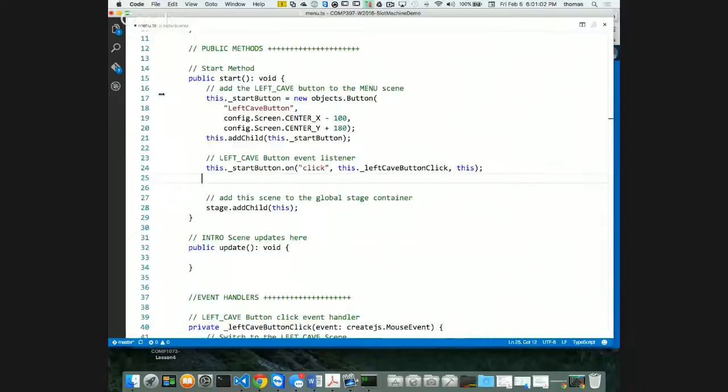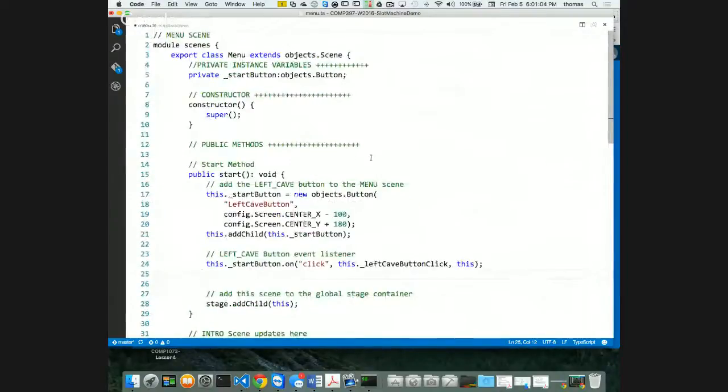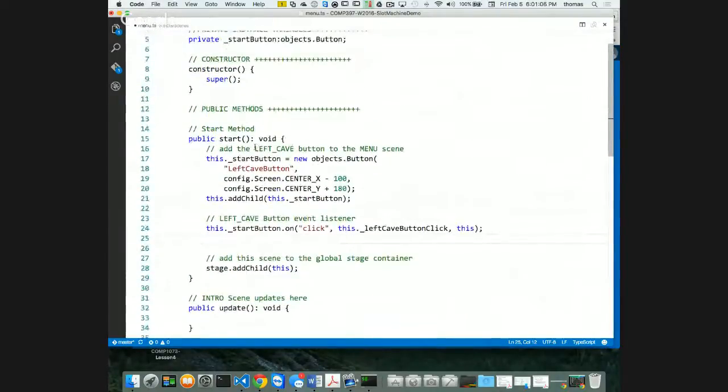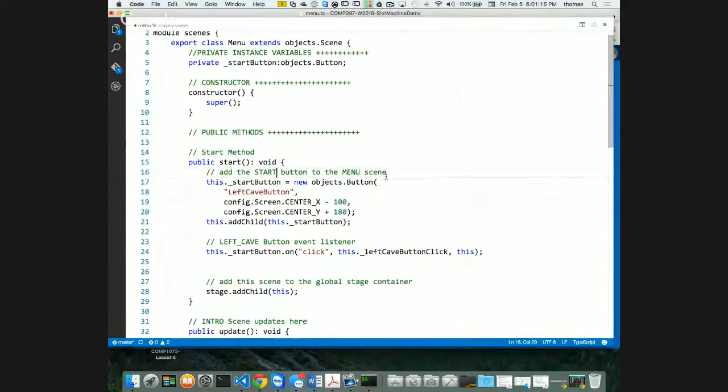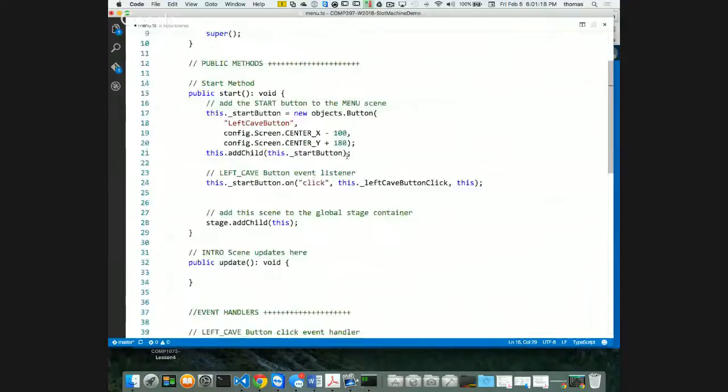All I'm doing is aligning my first scene, right? My first scene is just the menu scene. Okay, cool. It's not going to be left cave. It's going to be start button. So my start button. There we go. And again, after I'm done, if you want to check your GitHub to see what I've done, you can certainly compare mine with yours. Okay, cool.